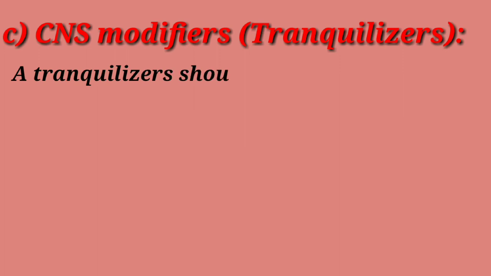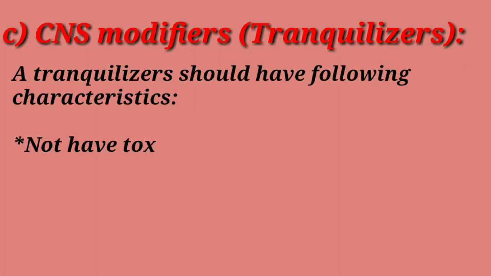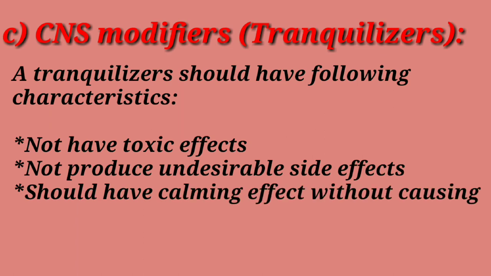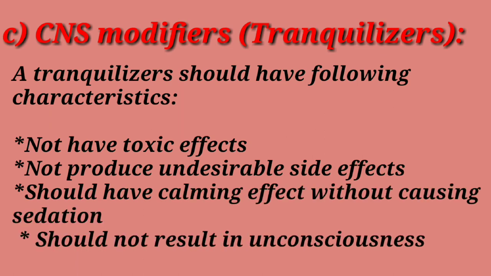A tranquilizer should have the following characteristics: it should not have toxic effects, it should not produce other undesirable side effects, it should have a calming effect without causing sedation, and it should not result in unconsciousness.